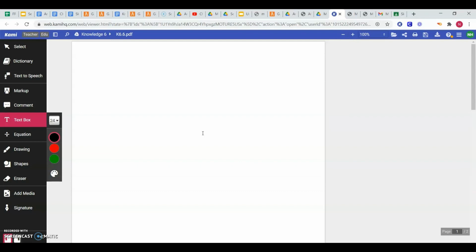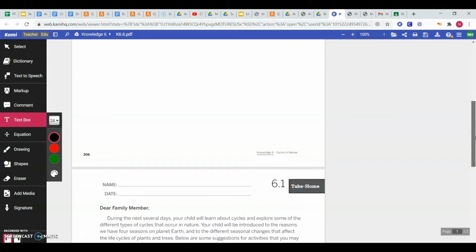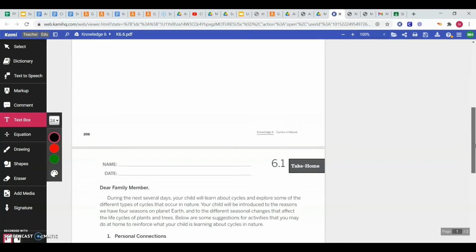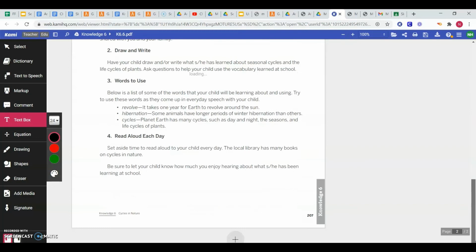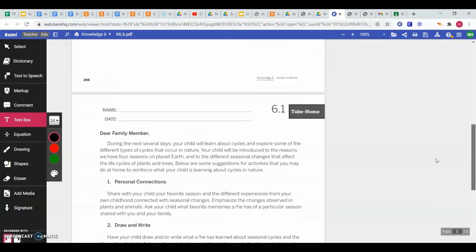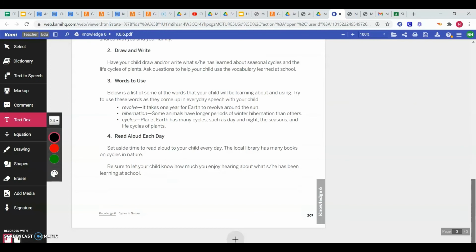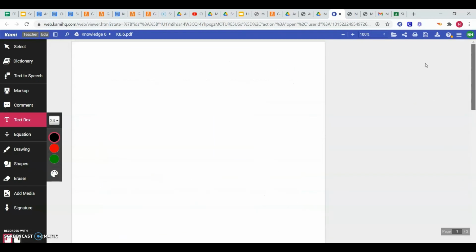So one sentence and then one picture of a stage. And that is all that you have to do for your assignment today. Underneath this blank paper, where your sentence and illustration will be, there is a letter for your parents and family to read. This explains what we'll be learning about in the next couple of lessons. Again, when you are done with your sentence and your illustration, go ahead and turn it in, and you are all done for today.